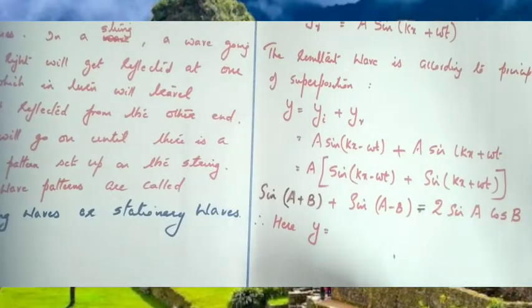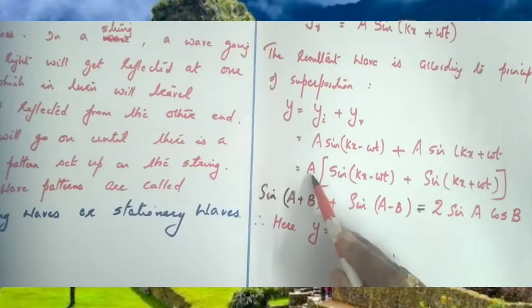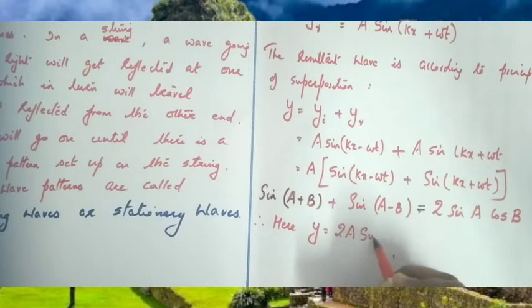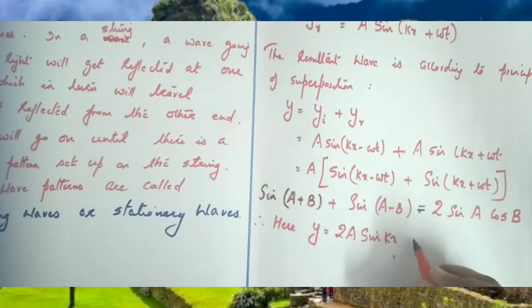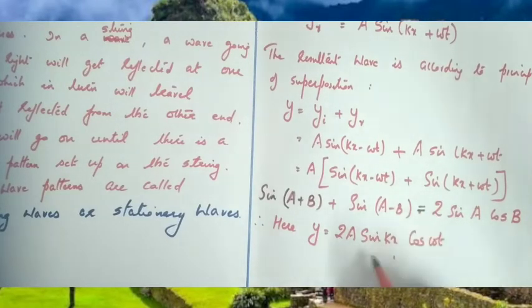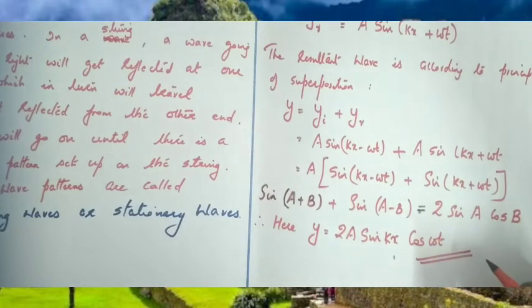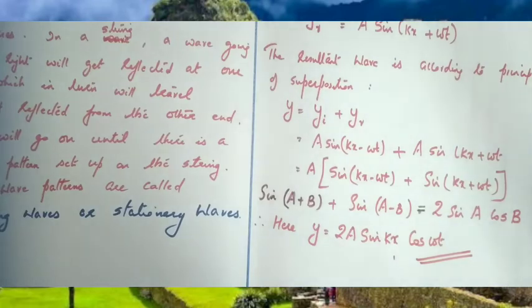So using this identity, the equation can be written as y equals, here we have A with 2, no? So 2A sin a, what is a here? kx. So sin kx cos b, where b is omega t. So y can be written as 2A sin kx cos omega t. So the incident wave and reflected wave superimposed to form the resultant wave y equals 2A sin kx cos omega t.